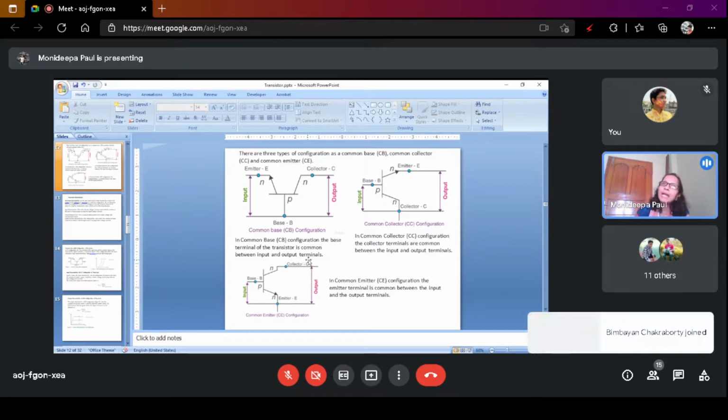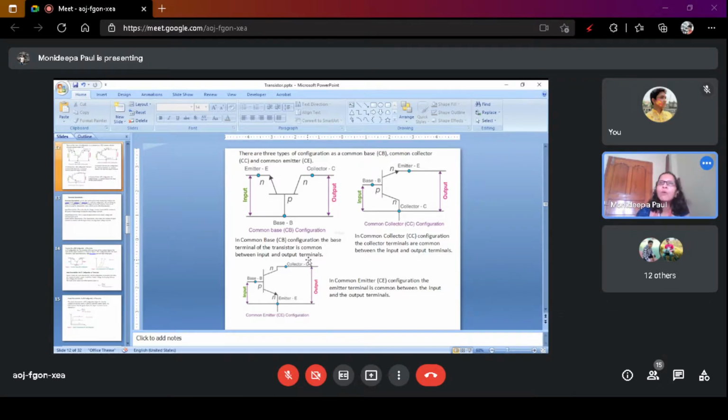So what is the input characteristics? Input characteristics means the relation between input current and input voltage when output voltage remains constant for all the 3 conditions. If we consider the common base configuration, output voltage is the base collector voltage, that is VBC. So when we draw the input characteristics, base collector voltage will be constant.